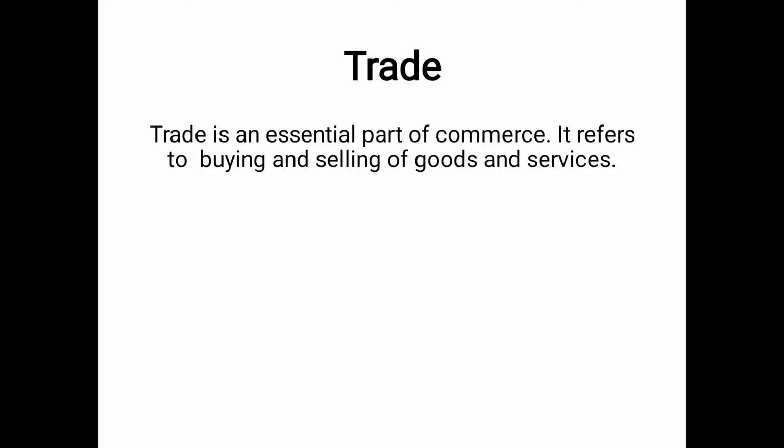External trade is also of three types: export trade, import trade, and entrepot trade. Export refers to sale of goods to a foreign country. Import refers to buying of goods from a foreign country. Entrepot means import of goods for the purpose of export, that is, goods are purchased from one country and sold to the other country.